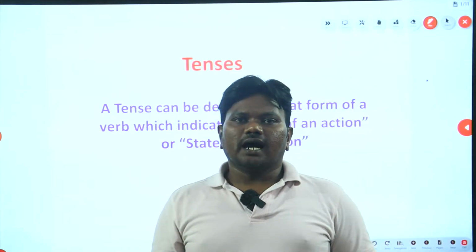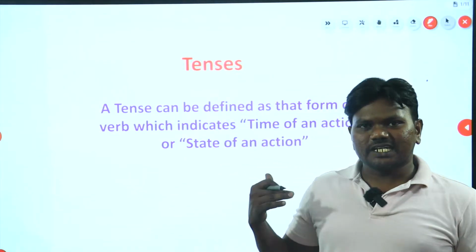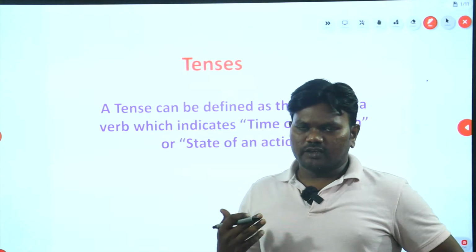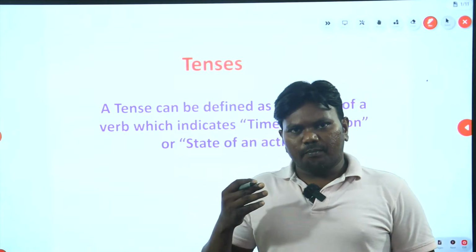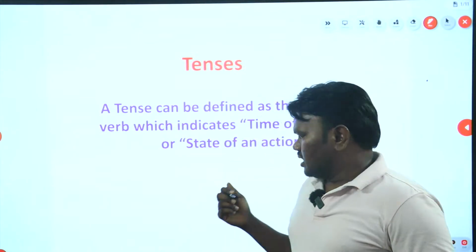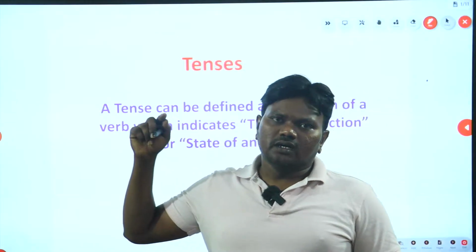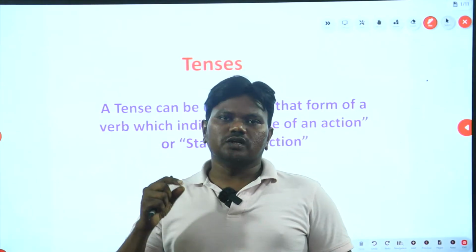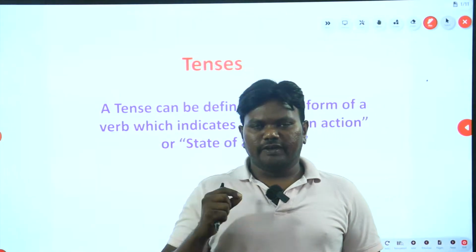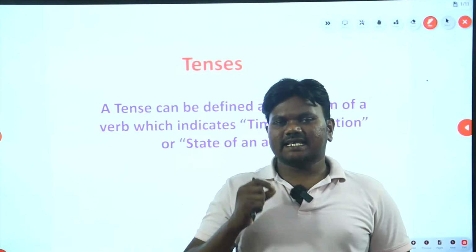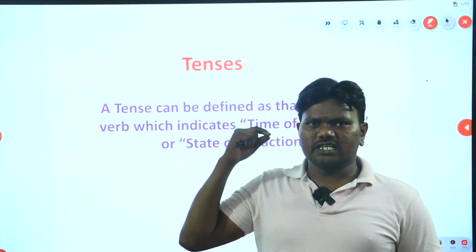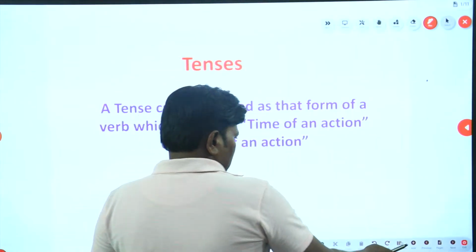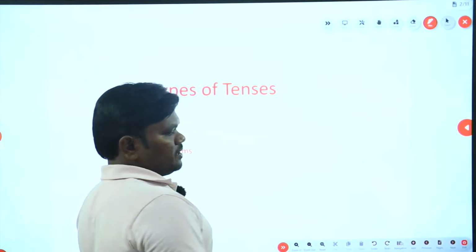If I say I am a learner, that is my state. What is my state? The situation or the profession that I am doing. So if I say I am a teacher, that means my profession is stated. Likewise, tense talks about state of an action or time of an action. So these two words you have to keep in your brain. Focus on the syntaxes and examples. For the definition, if you just get the concept behind it, it is more than sufficient. Okay, so now let me go ahead with types of tenses.